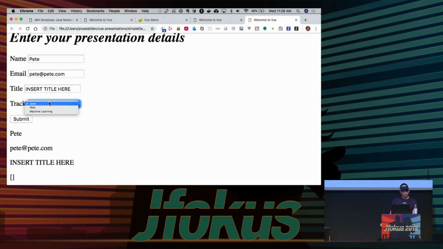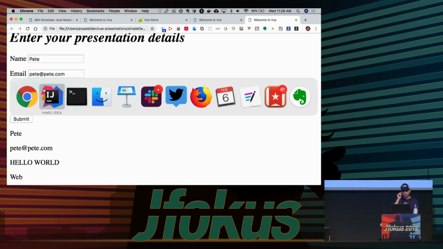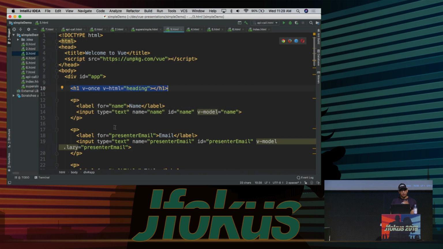Okay, and we'll set the track to be, I don't know, web or something like that. Right, but you can see as I made changes here, the output at the bottom changed. Okay, so this is again where the reactive part or the two-way data binding part of Vue comes into play. Let's see how that actually manifests itself.